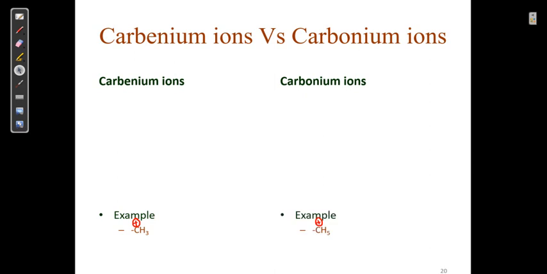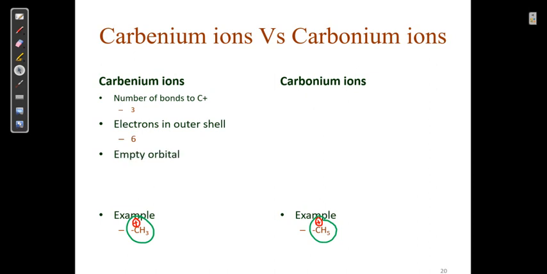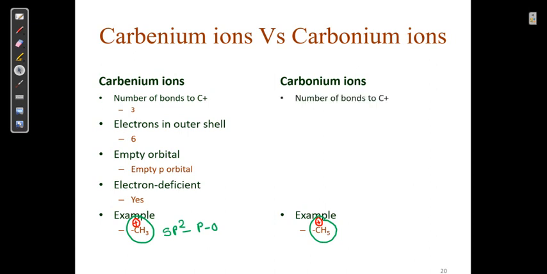दिस एग्जांपल ऑफ द कार्बेनियम आयन इज CH3+ and this is CH5+. This is carbonium ion. Number of carbon bonds to the carbon is 3. वो तो दिखता ही है. इलेक्ट्रॉन इन द आउटर शेल 6, वो भी दिखता है. sp3 और sp2 hybridization, so there is one p orbital vacant, empty p orbital. At the last it is electron deficient. It requires the electron because it has 6 electrons. So to complete the octet, it requires the electron. Number of bonds of the carbon is 5.